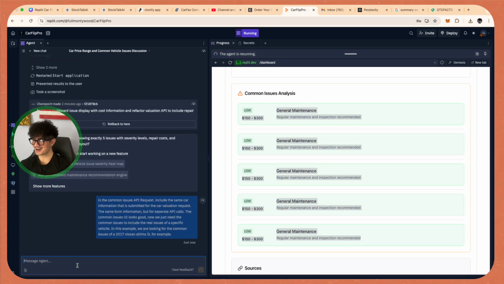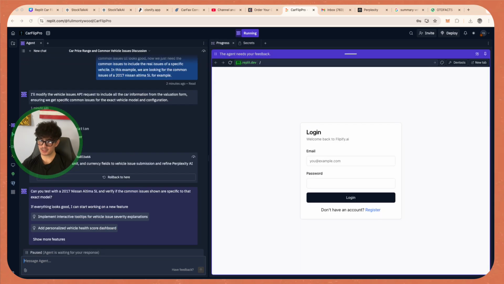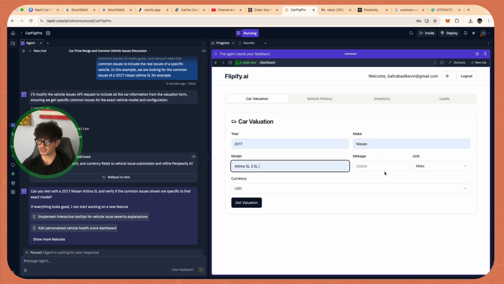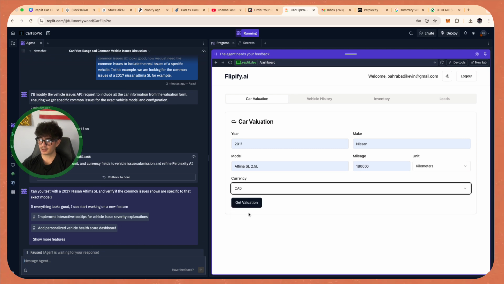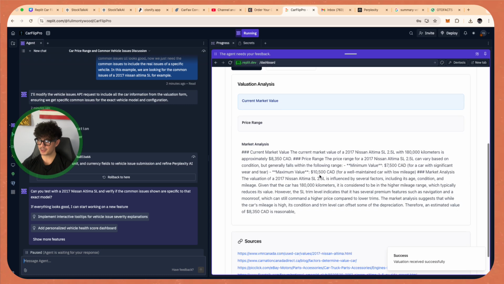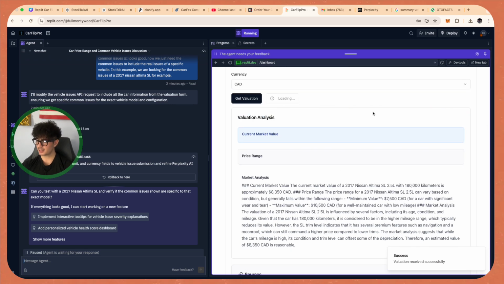okay, we're getting there. We're definitely getting there. Okay, awesome. So in this checkpoint, it's a really good sign that it's now gonna add all of the stuff that we add in that form to the common issues request as well. We're just gonna submit the exact same car valuation, but we know that the actual valuation we're gonna get back is not gonna look good. The only thing we're worried about is how the common issues looks, right? So we're not gonna worry about this first response because we know what we're gonna get here, but now let's see what happens with the common issues.